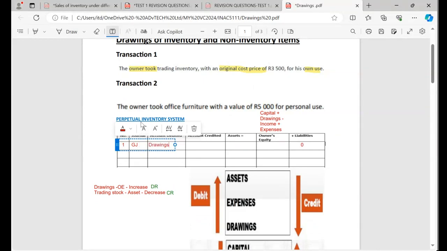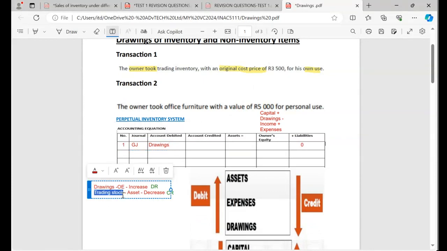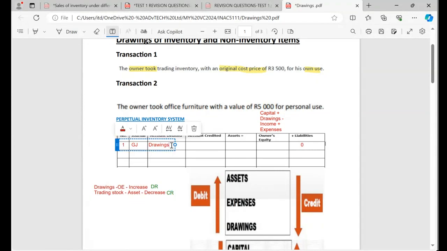Can you see now? I'll put drawings on the debit side. And immediately, obviously, the trading stock will go to the credit side. Can you see now? So we must make sure that we do that. So make sure that at all times you do the right thing. Okay, I'm going to put it on the credit side. I'm controlled by what I've analyzed. Can you see now? This is the first thing that I need to do.